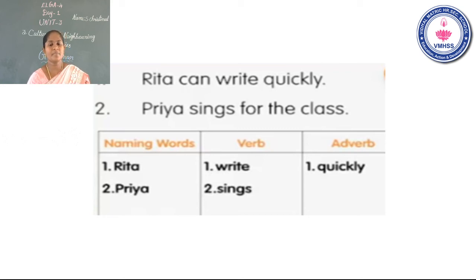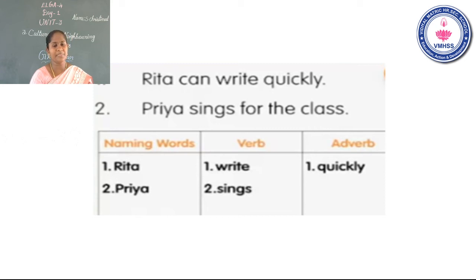Next, the second sentence. Priya sings for the class. Listen. In the second sentence, what is the naming word? Very good. Priya. What is the verb? Sings.